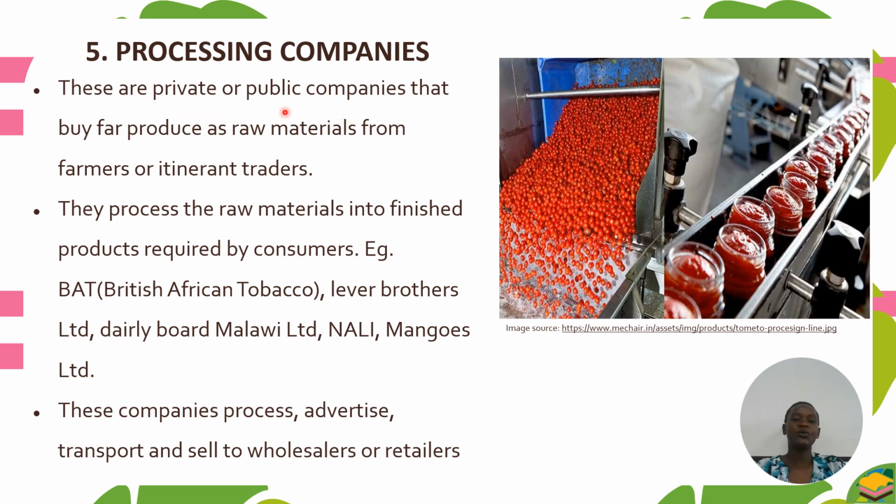These are private or public companies that buy farm produce as raw materials from farmers or traders. They process the raw materials into finished products required by consumers. So we have different examples of processing companies which will process raw materials into finished products required by consumers.